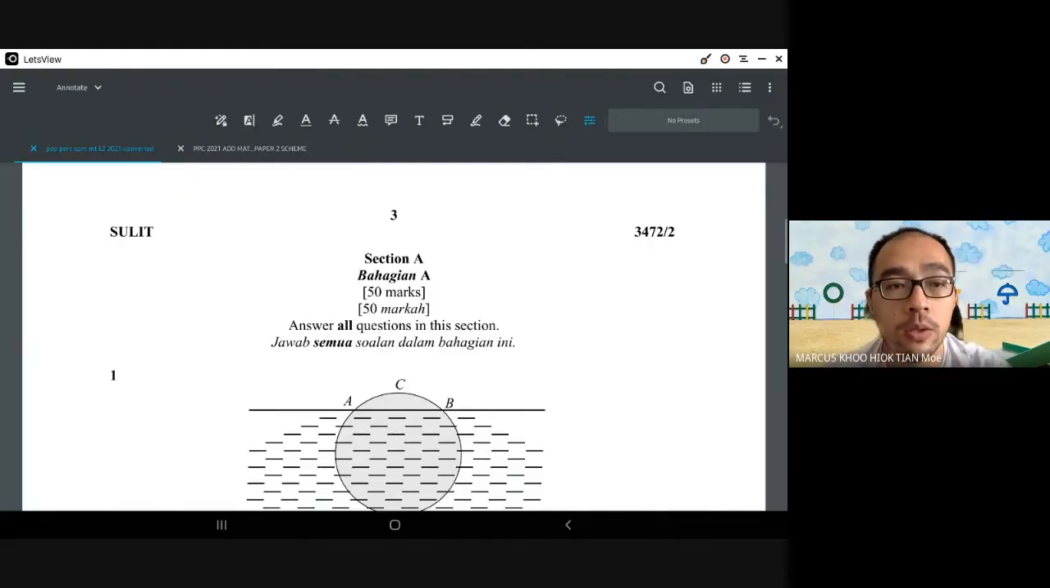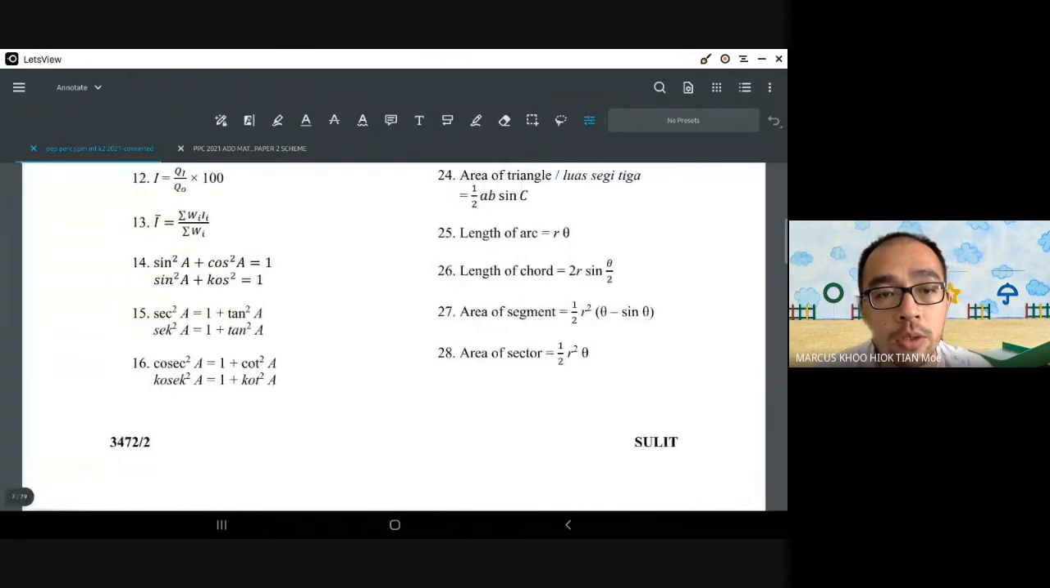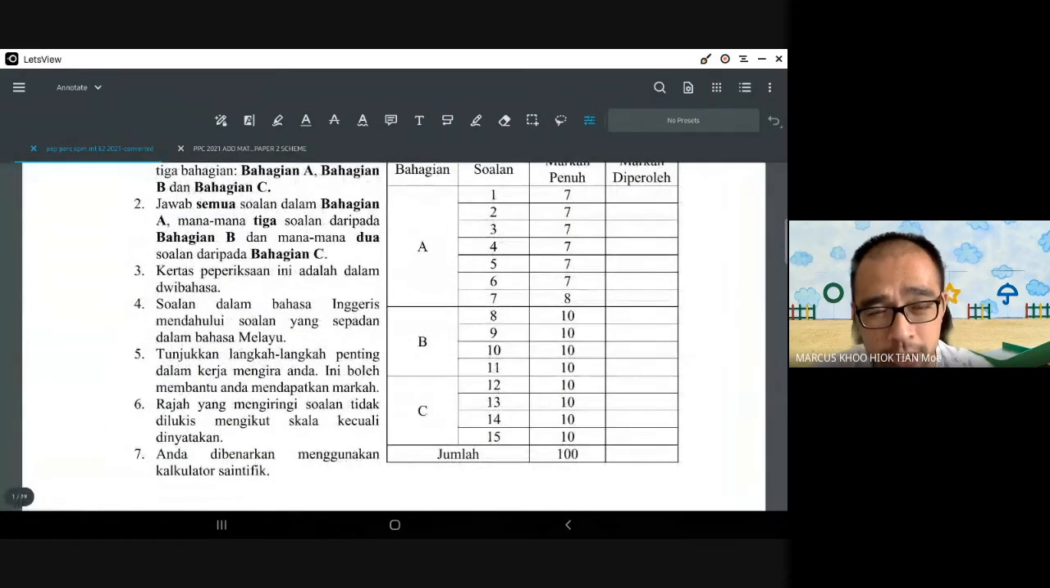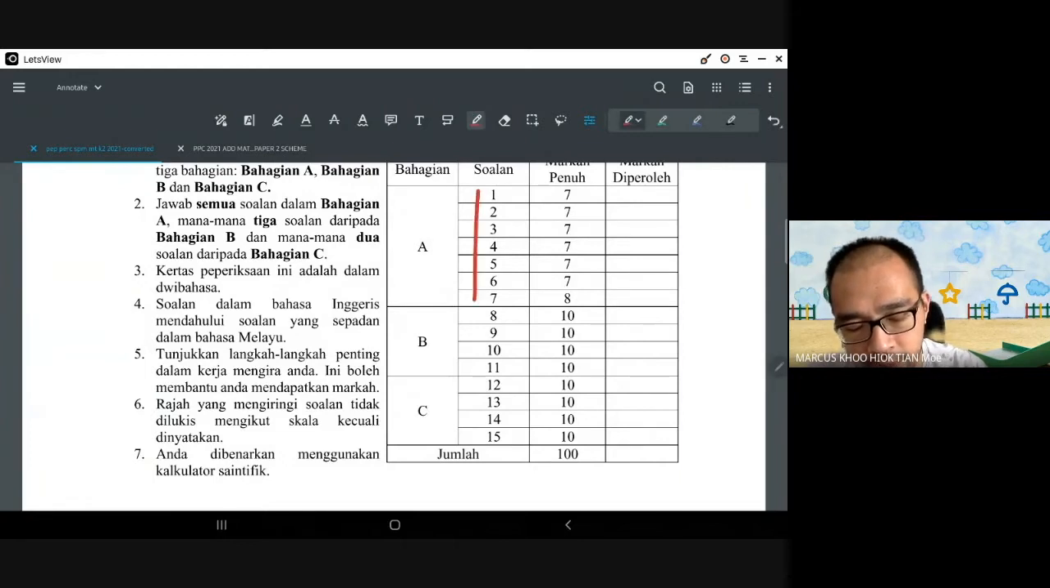Okay, so paper 2. We're going to look at the paper 2 question for your admits, this one. A short recap: you're supposed to answer altogether 11 questions. Out of section A, there are 7 questions, which is about 50 marks.